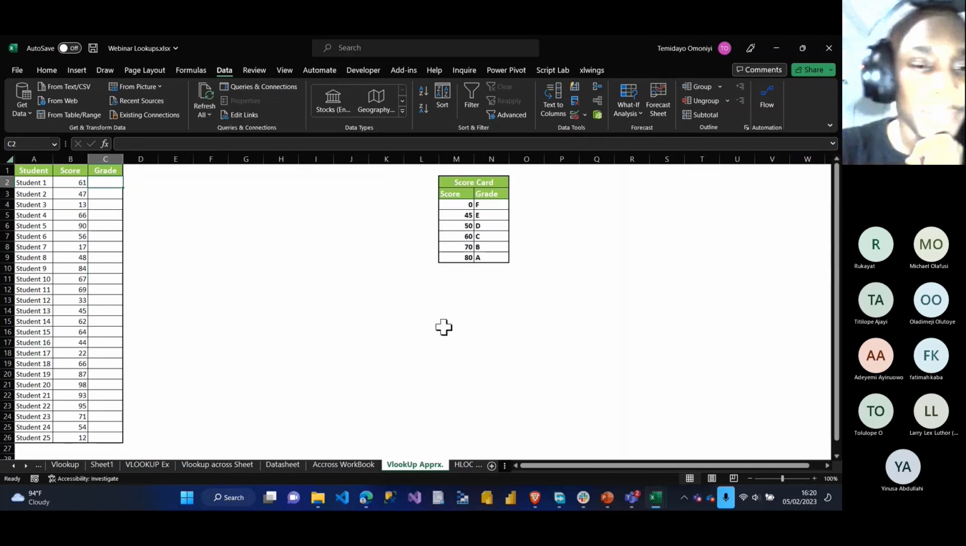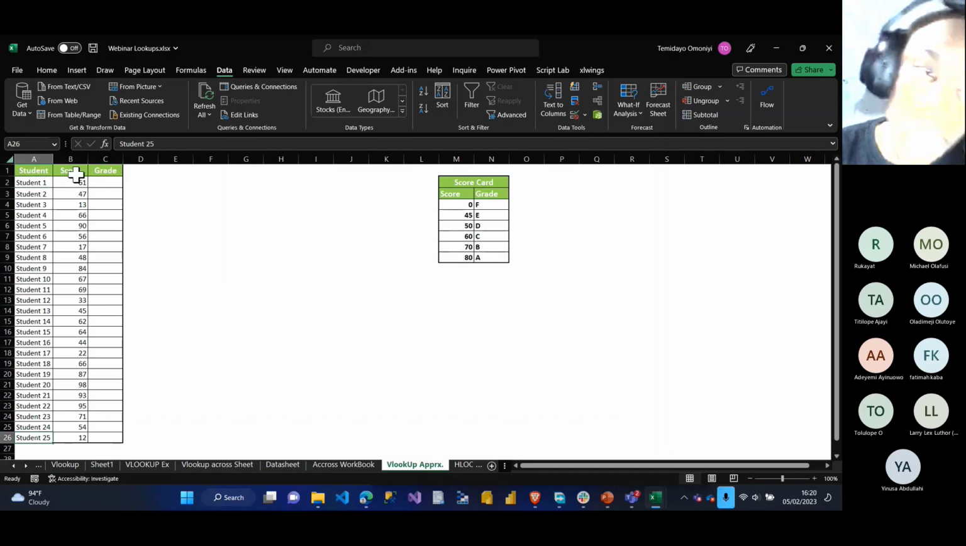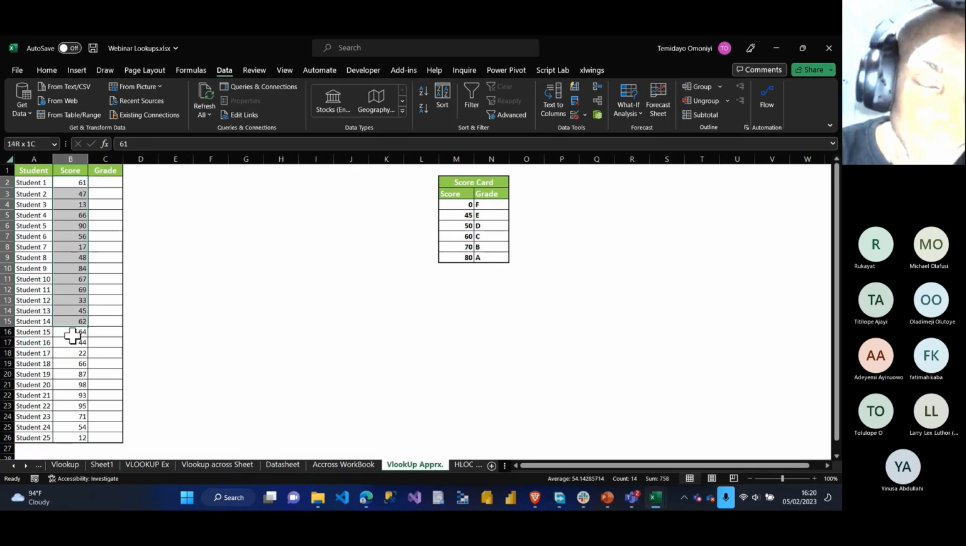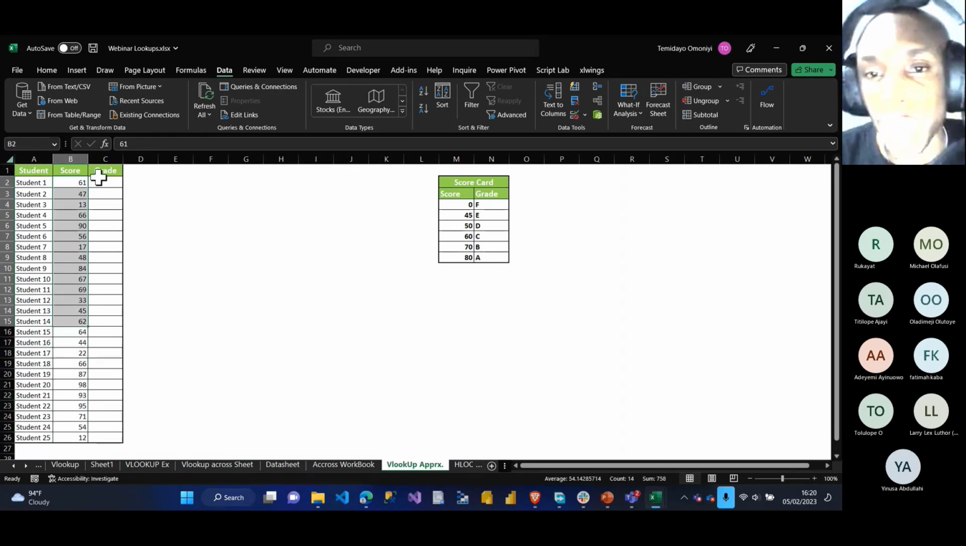I have a score of different students, right? I have students 1 up to student 25, and I have what they call scores. These are the different scores for students, and I want to start grading them the way you grade in university, right? So you can see the legend over here.